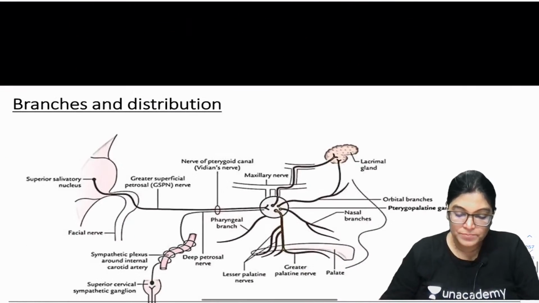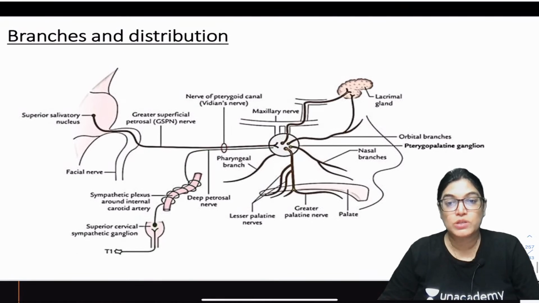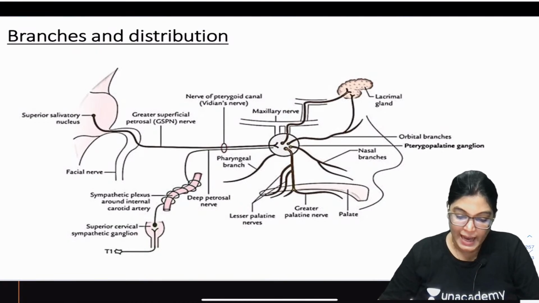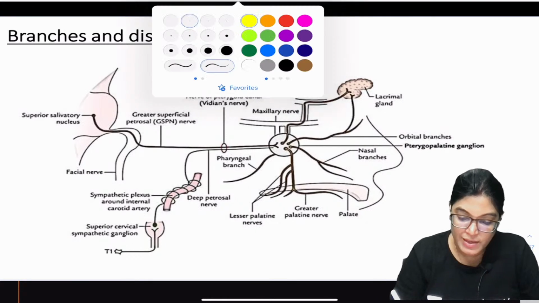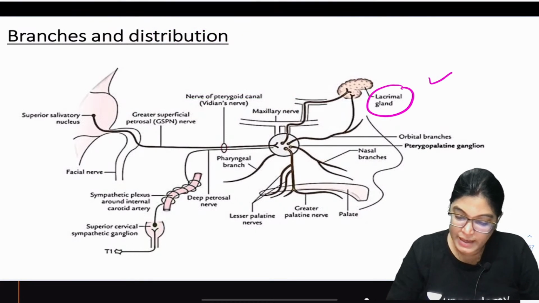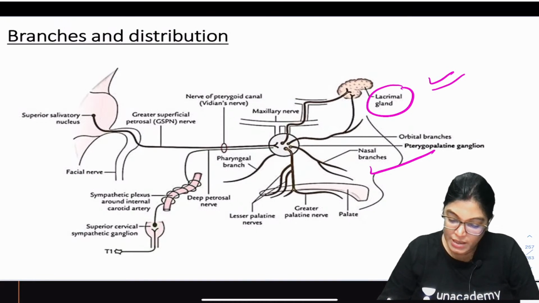Now, branches and distribution. The important branches of the pterygopalatine ganglion are the lacrimal branch for the lacrimal gland, palatine branch, nasal branch, pharyngeal branch and orbital branch.